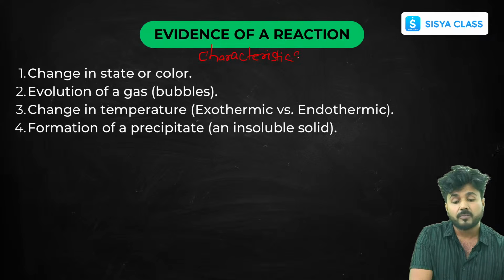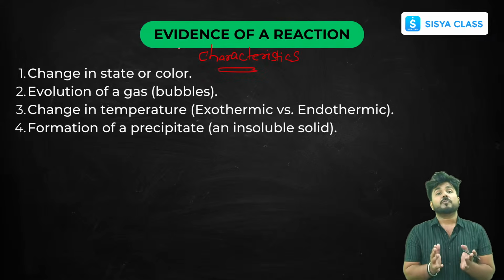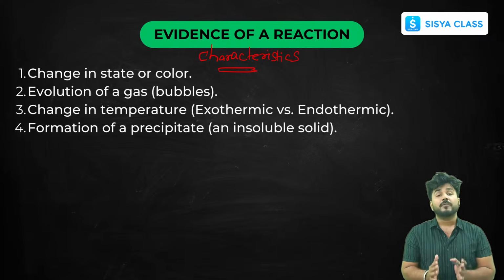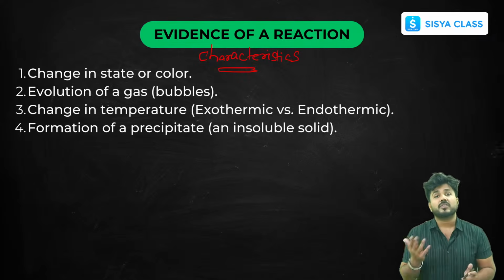Okay, so the characteristics of reaction, you can also say it as the evidence of reaction, that we are just finding the evidence of how a chemical reaction is occurring or whether it is occurring or not. For that we have to see some characteristics in the product side, whether any of these is changing or not. It can be more than one. If any of these characteristics is changing in the product side, then we can say that this is a chemical reaction that is happening.